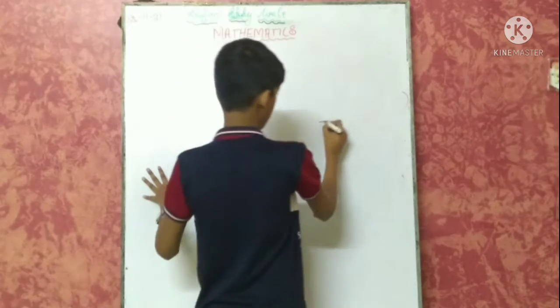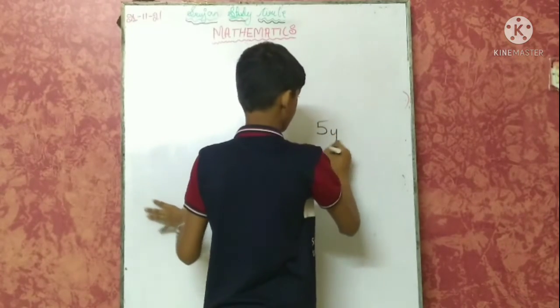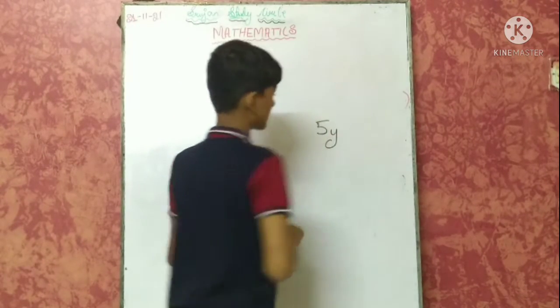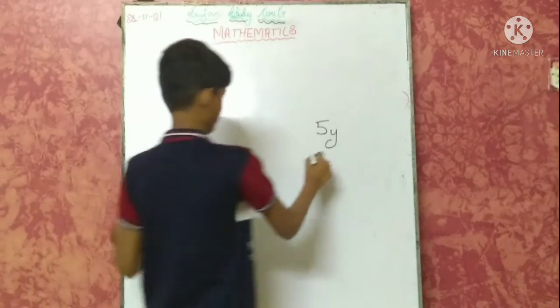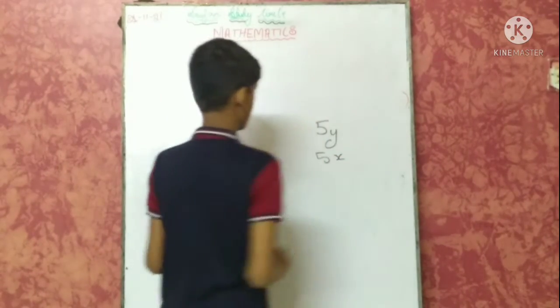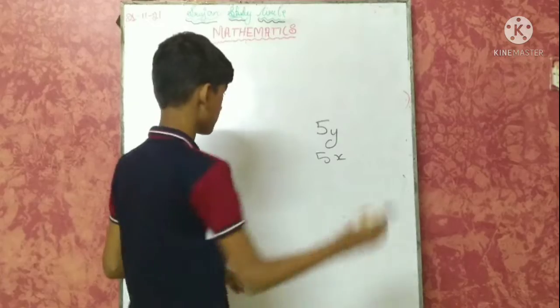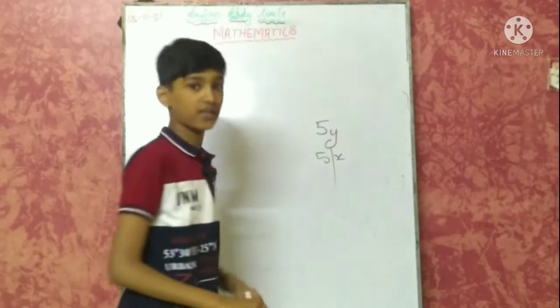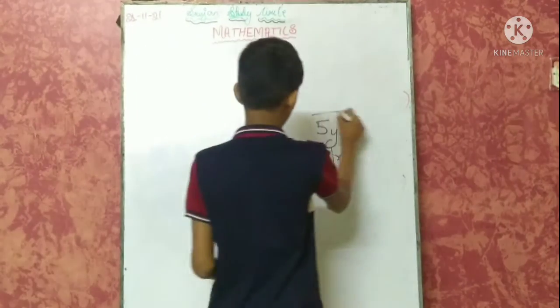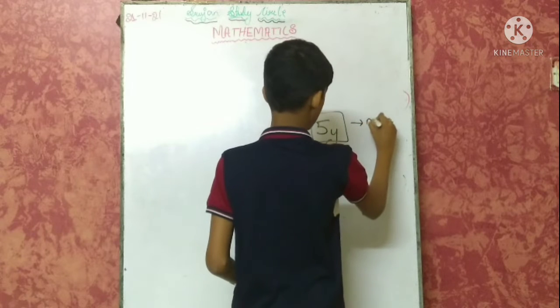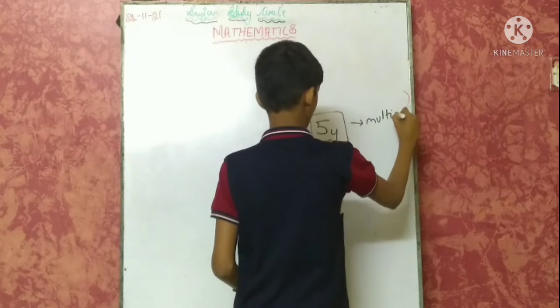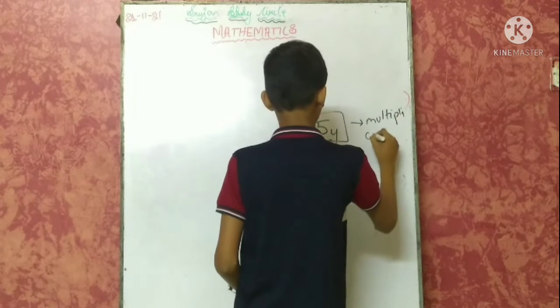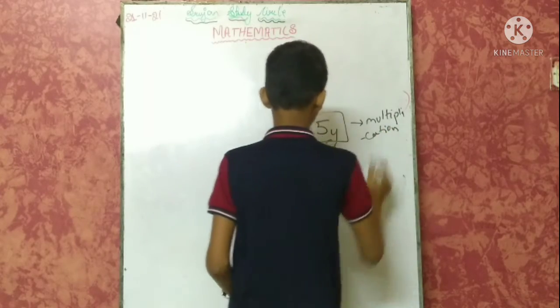If there is a 5y, or 5x, any number you can take, and they are joined with no operation between them, it is considered to be multiplication.